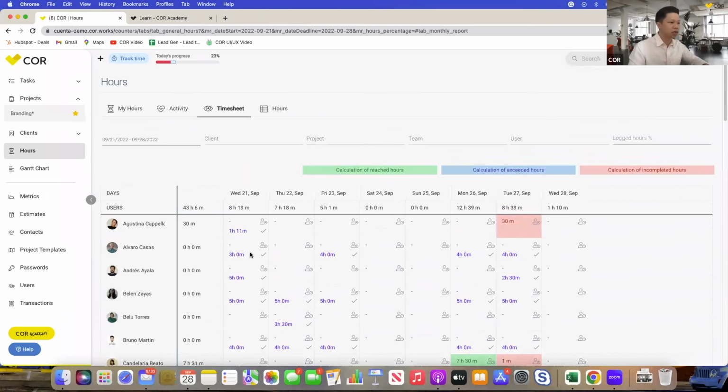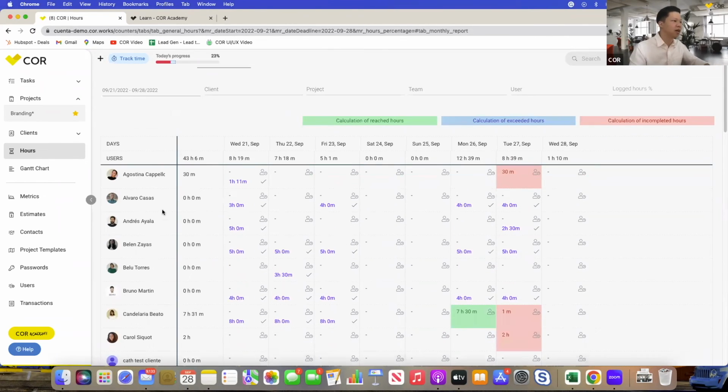And all the blue text right here is the platform recommending the appropriate time tracking information for this person on this day. So Alvaro, it'll actually show you the calculation of how it recommended the 3 hours on this particular project. If you want to accept that, just hit the check mark and it automatically tracks time that way.